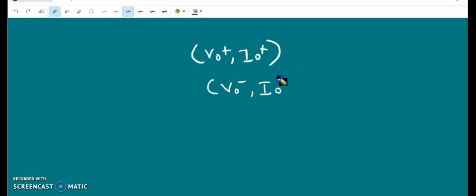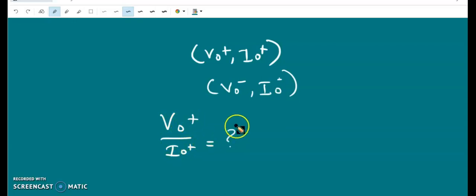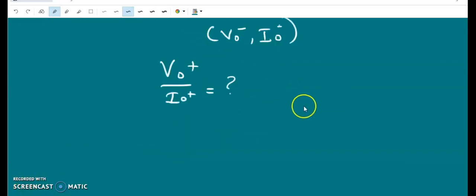So they are related, and we have to find out the relationship between them, with the ratio of the amplitude of the voltage wave to the current wave, V0 plus over I0 plus, which are traveling along positive z direction. So for that we have to use the equations 3 and 4.